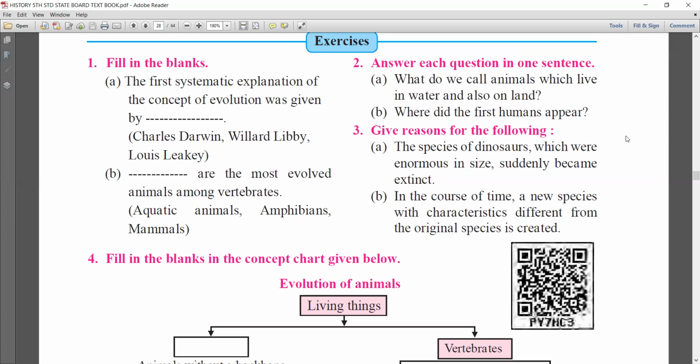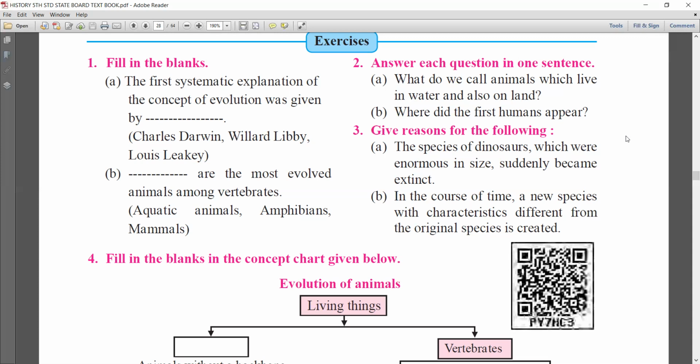Give the reason. Yes, they became extinct because, according to Darwin, the species that cannot adapt to environmental changes become extinct in the process of evolution. Okay. Here B1 is also there, but if I give you the answers or reasons, you won't understand. I'll send you the notes.